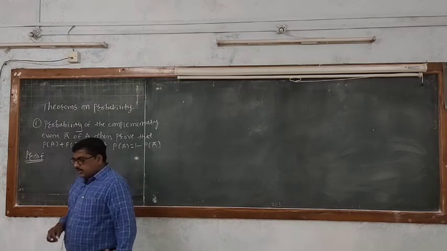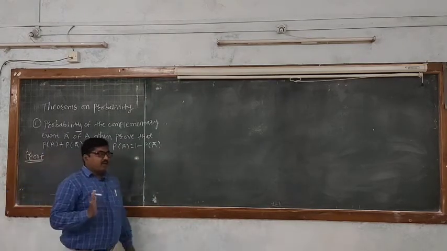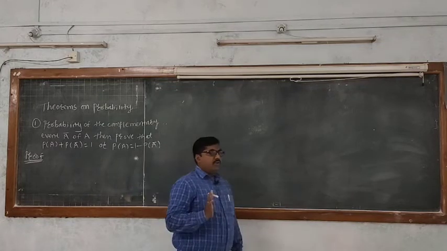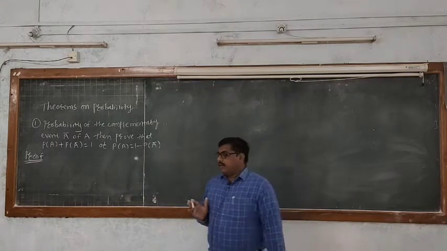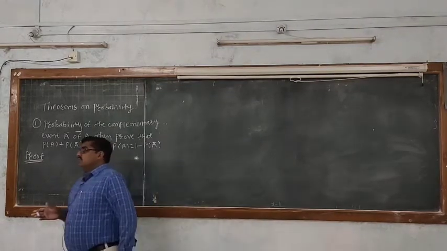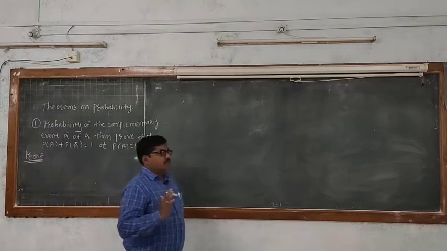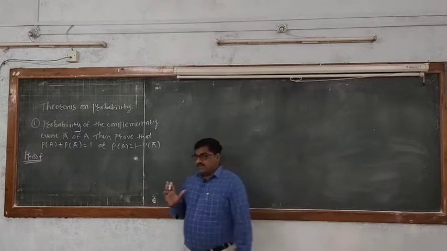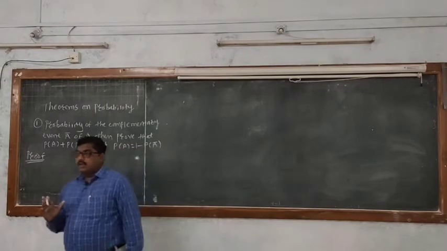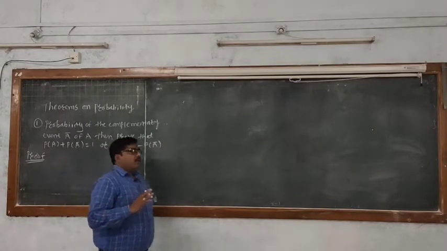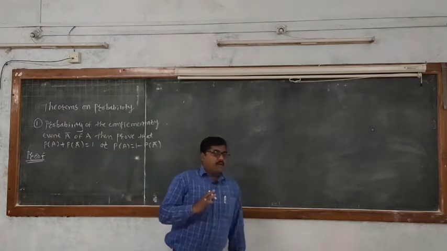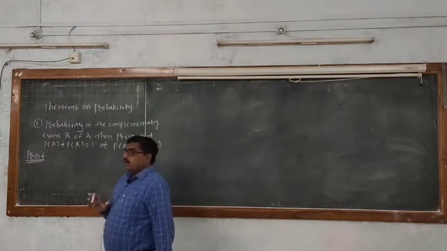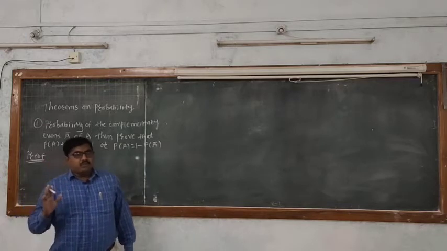Students, one thing must be remembered in your mind, that axiomatic approach means you have learned in the last session the probability of axiomatic approach.